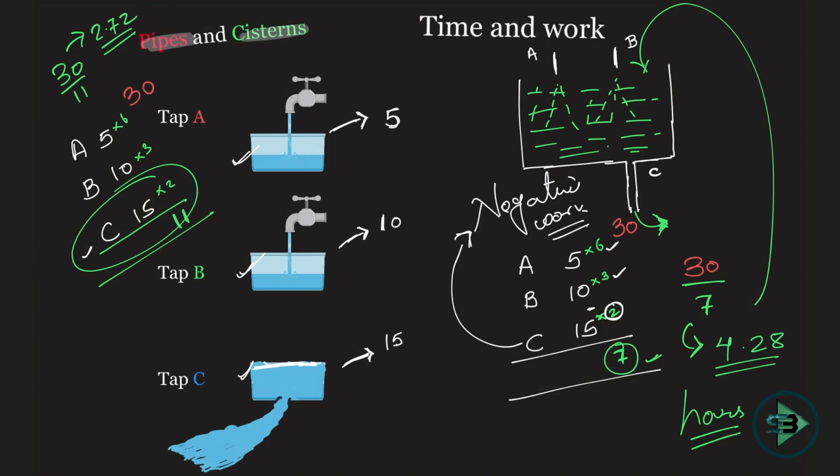So the concept still remains the same. We just solved it by the LCM method. We knew there are 30 bricks which are being put in for the tank to be completely filled, which means the work needs to be done when 30 bricks are being put in, but 2 of them are putting the bricks, 1 is taking out the bricks, and that is what your leakage pipe will do. It will do a negative work. Okay, that's how you deal with the problem of negative work related to pipes and systems. Okay, in the next video we'll see a few problems and how you apply this concept of negative work when it comes to complicated problems.